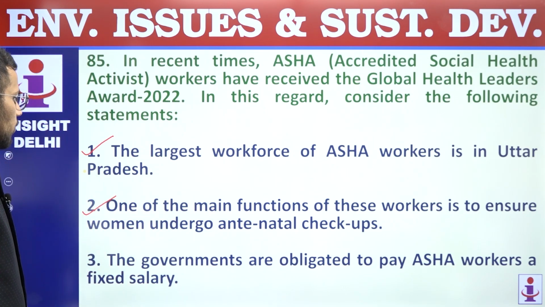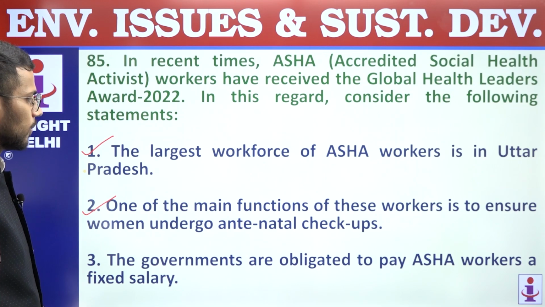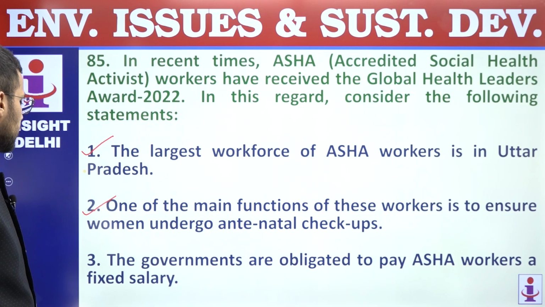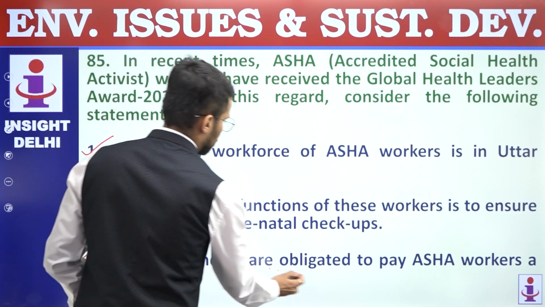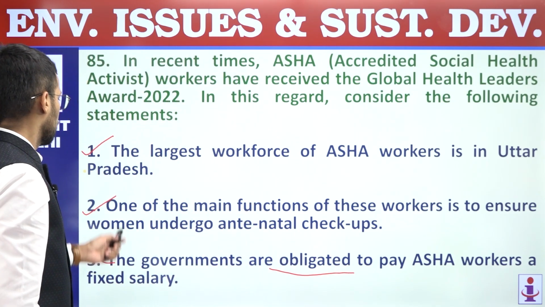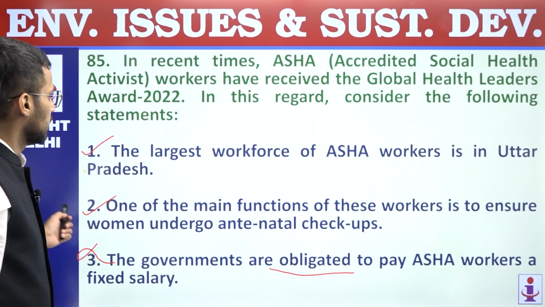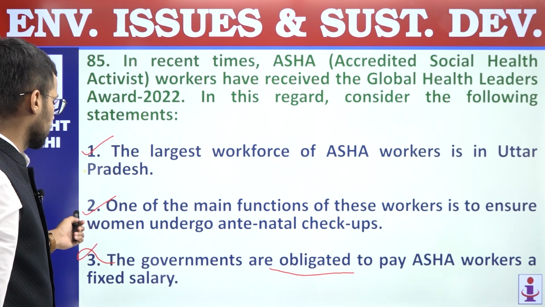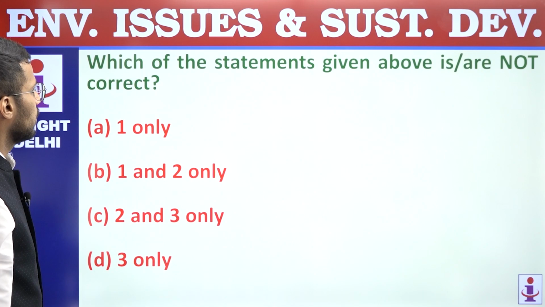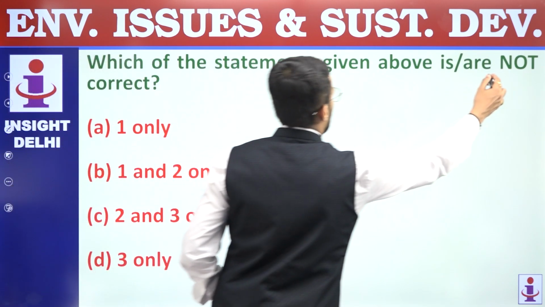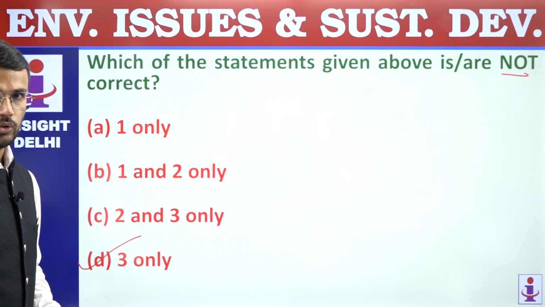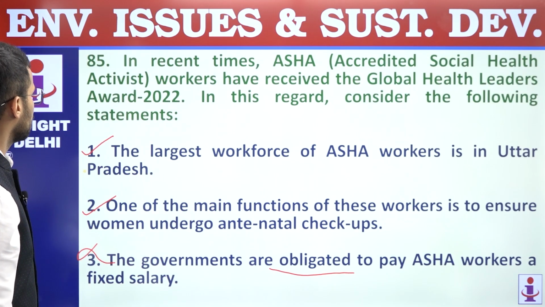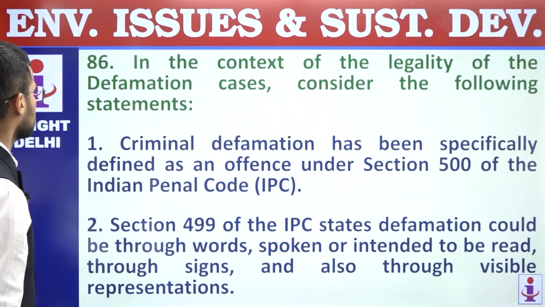Third, the governments are obliged to pay ASHA workers a fixed salary. Incorrect. They are not obliged to pay them a fixed salary. First and second statements are correct. Third statement is incorrect. We are supposed to find out not correct statement, and hence answer is D, 3 only. Question number 85, answer is D.